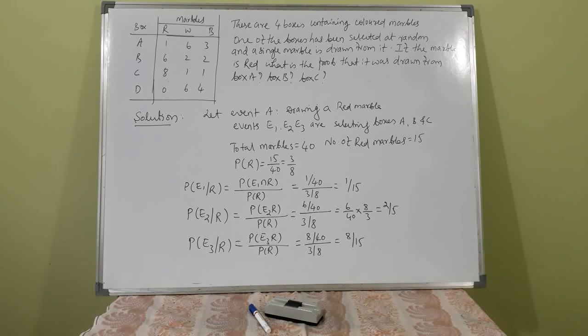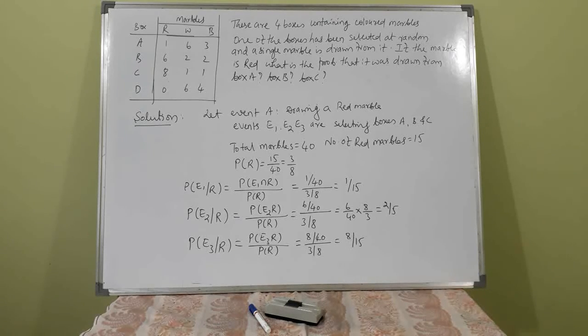Probability of E1 given R is asked. Probability of box A given that the selected marble is red. Bayes theorem, a conditional probability. Probability of E1 intersection R by P(R).